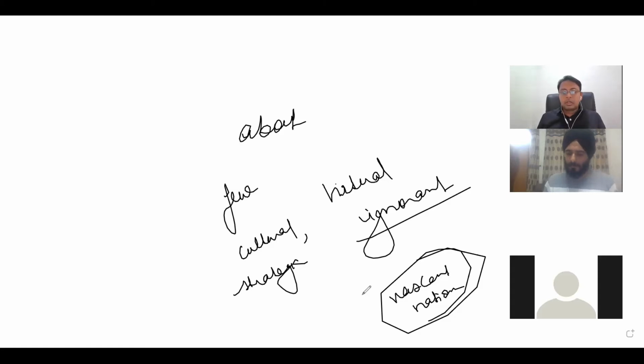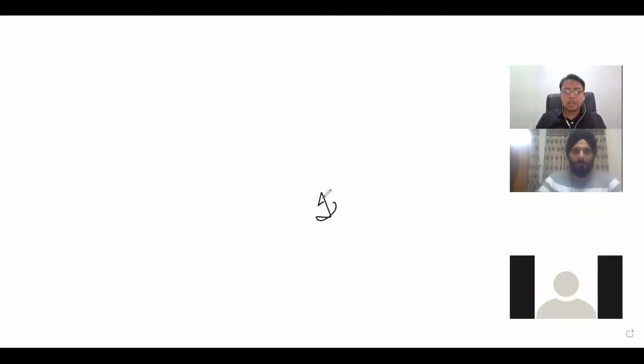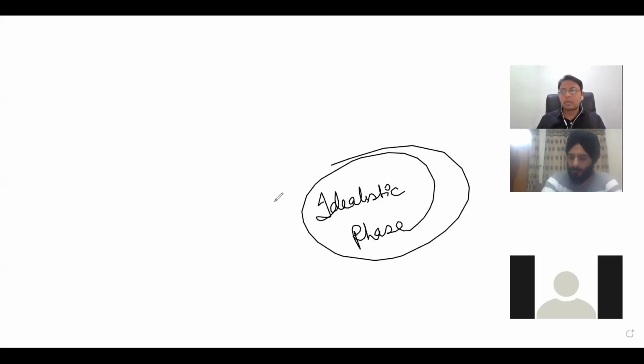So first of all, we'll talk about the paragraph that we have written. The name of this phase was the idealistic phase. I will talk about why this phase is known as the idealistic phase. It was idealistic because for the last 200 years we were colonized by the Britishers, and they had exploited our country tremendously.